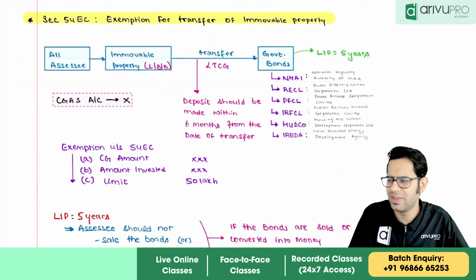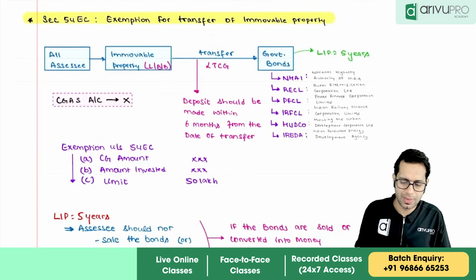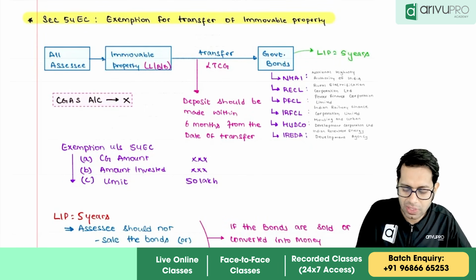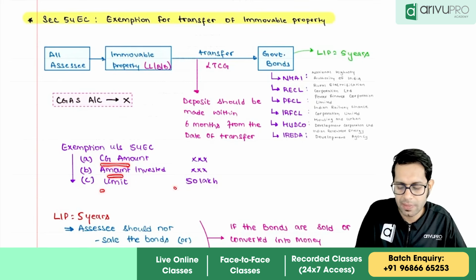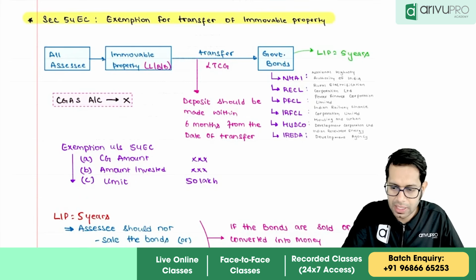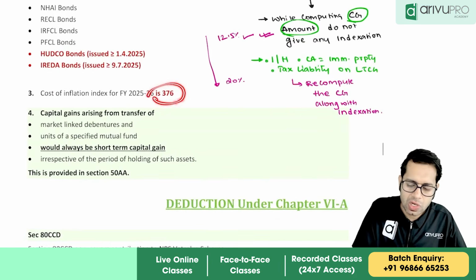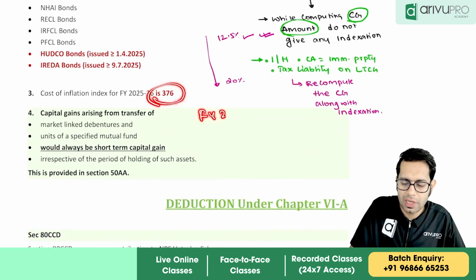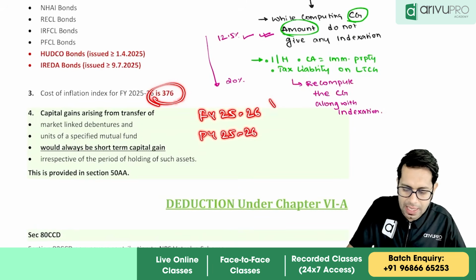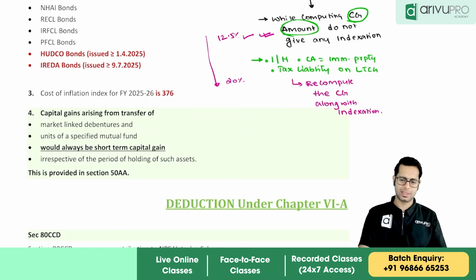Don't worry, we have anyways discussed this in the classroom. It is already discussed, but just a revision. Now here, how much is the exemption you get under 54EC? You get an exemption equal to the capital gain amount or the amount invested by you or the limit of 50 lakh rupees, whichever is less. Then the cost of inflation index for the financial year 25-26, or for the previous year 25-26, is 376.